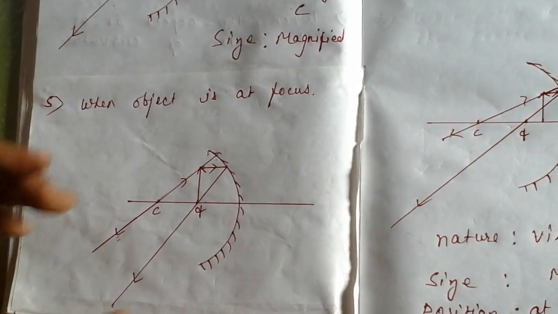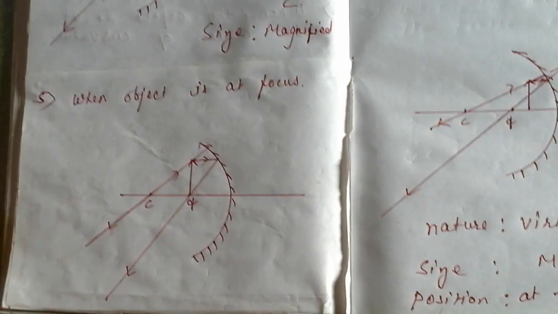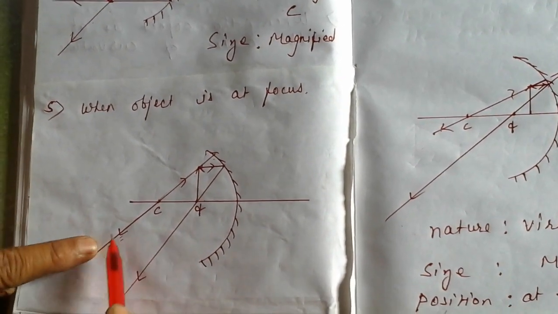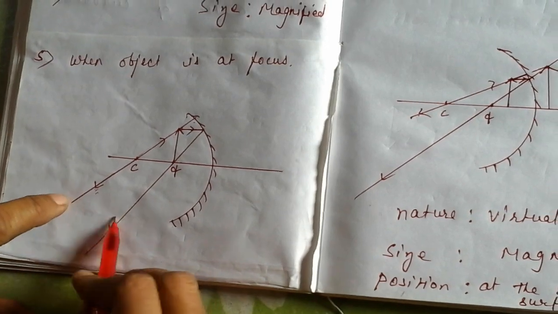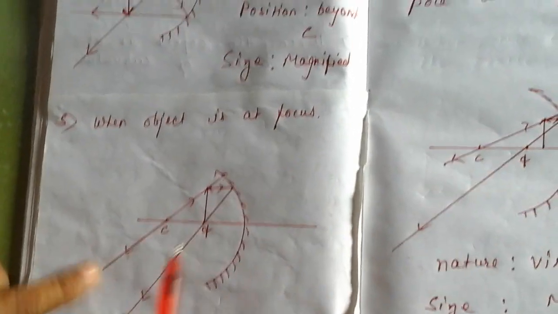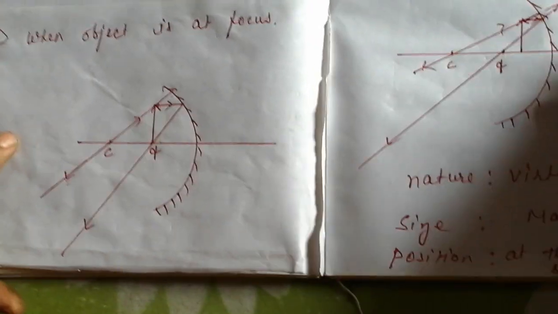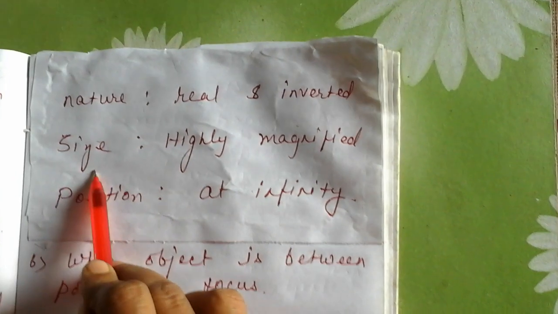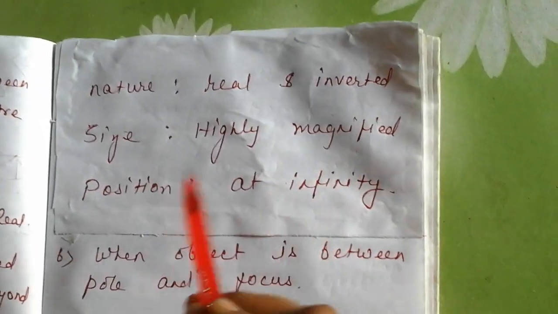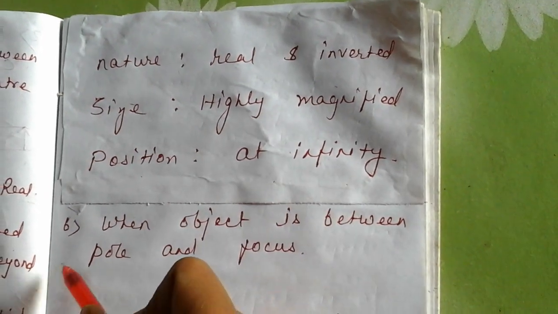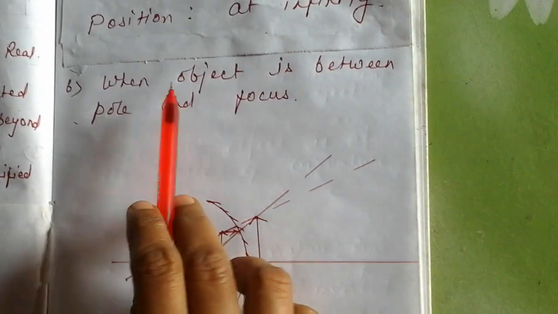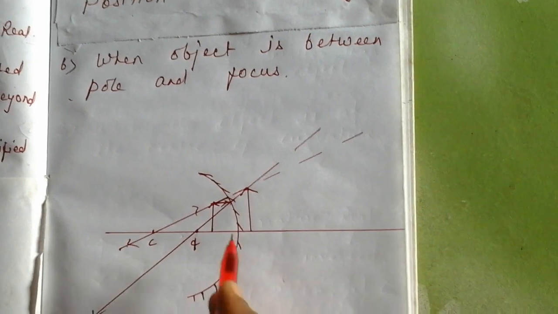What you are seeing is that the gap is going to increase. So both the rays directly will meet at a very far distance, that means at infinity. So here what we are seeing, nature is real and inverted, size highly magnified, and position is at infinity.